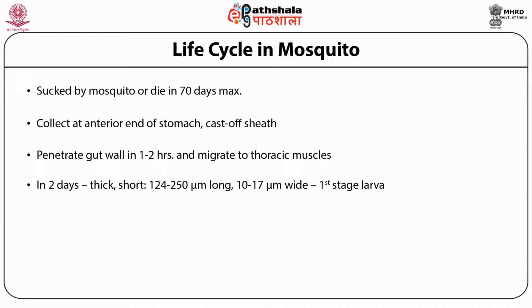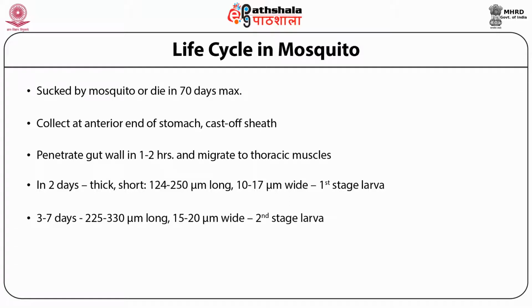The first stage larva develops in the next 2 days of their migration to the thoracic muscles. It measures only 124 to 250 micrometers in length, 10 to 17 micrometers in breadth, and is much thicker, shorter, and sausage shaped with a spiky tail. Within the next 3 to 7 days, the first stage larva sheds its cuticle.